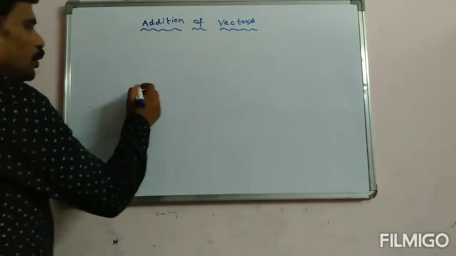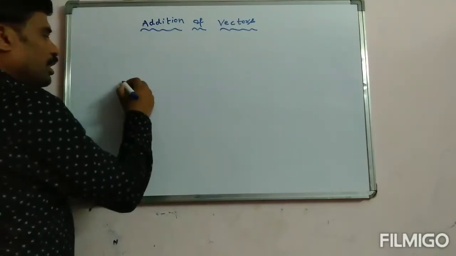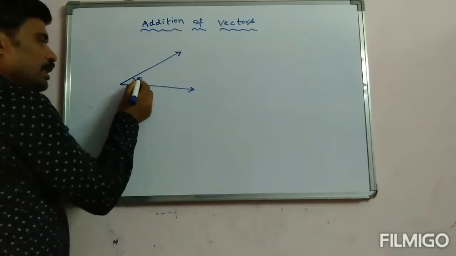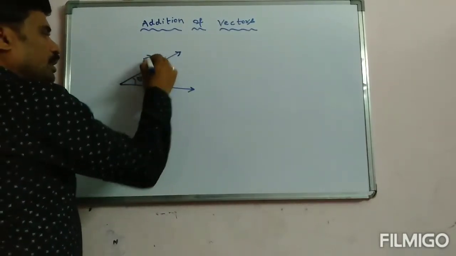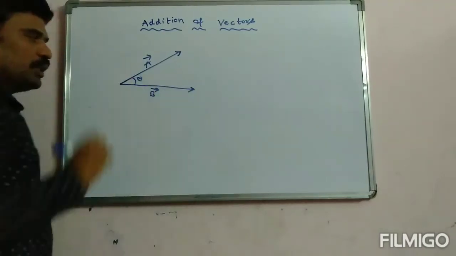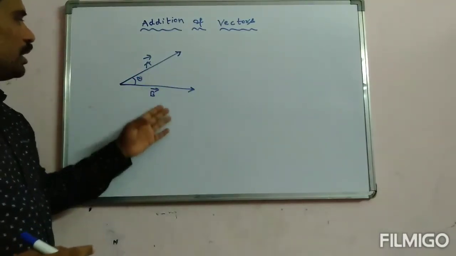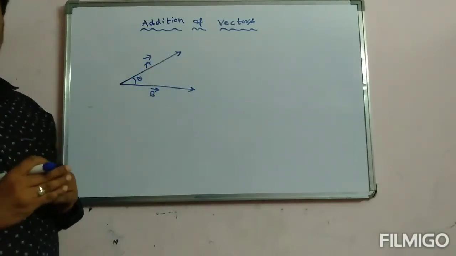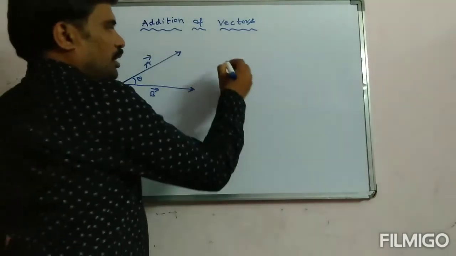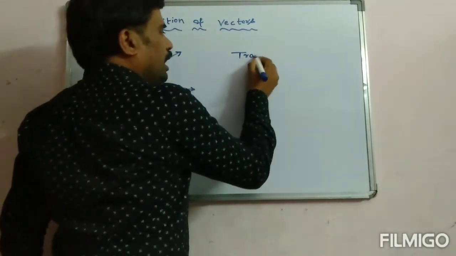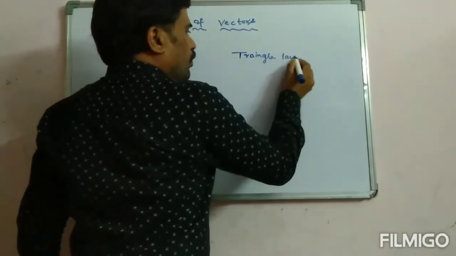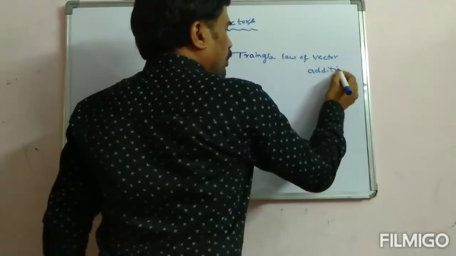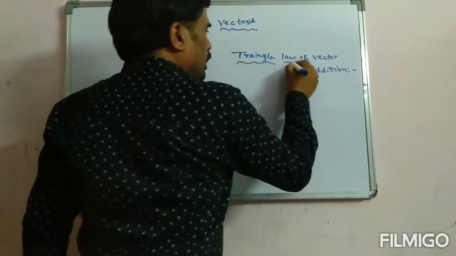Now let us see, if two vectors are not parallel, they are inclined with each other, nothing but they are making some angle theta, then how can we add these two vectors? Here, to add two vectors if they are inclined with each other, there are certain laws. Now let us see those laws first. The first law is called the triangle law of vector addition. What does it tell us?